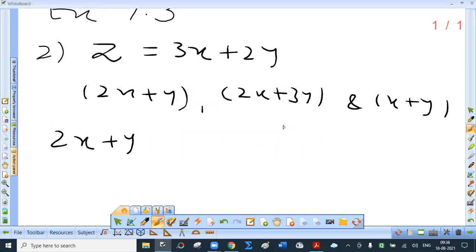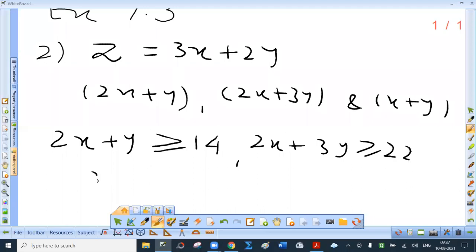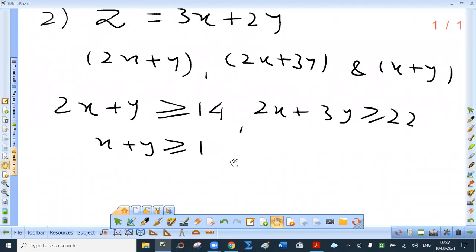We have 2x plus y greater than or equal to 14. Why greater? Because minimum 14 means 14 or more than 14. Then second, 2x plus 3y greater than or equal to 22 and x plus y greater than or equal to 1. Right? This is the minimum which you are supposed to write. If possible, you have to prepare a table also, but at least you should write this much.